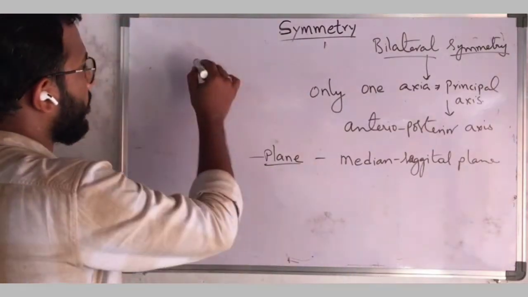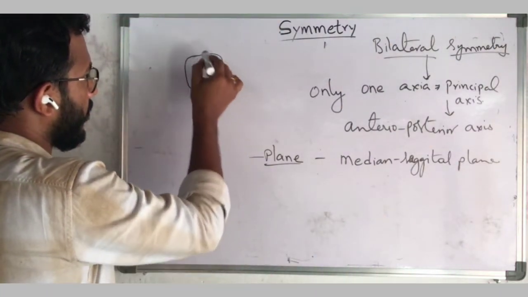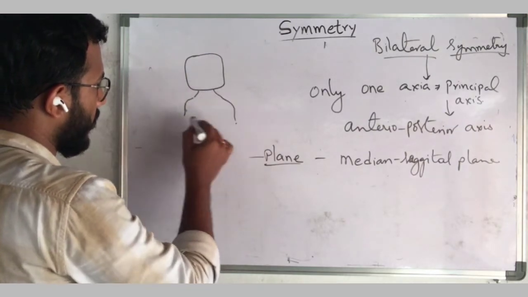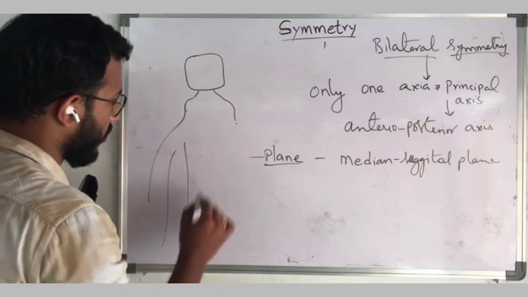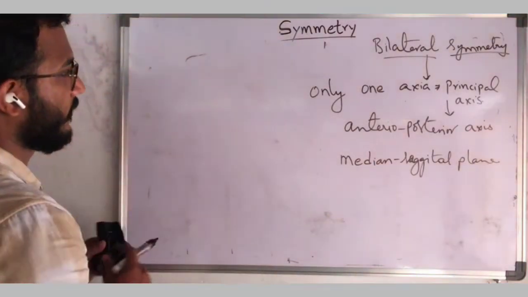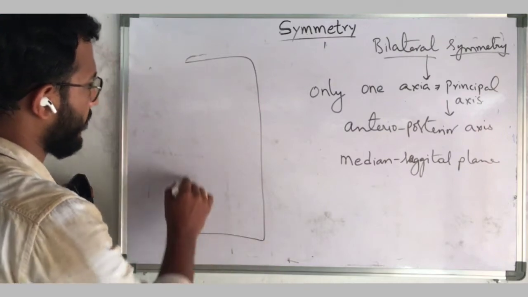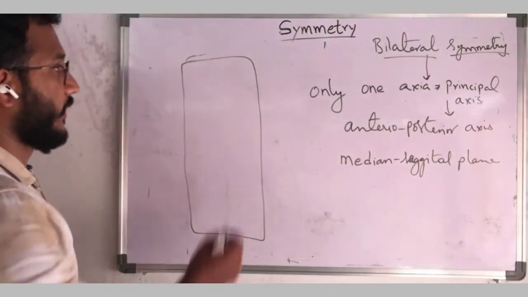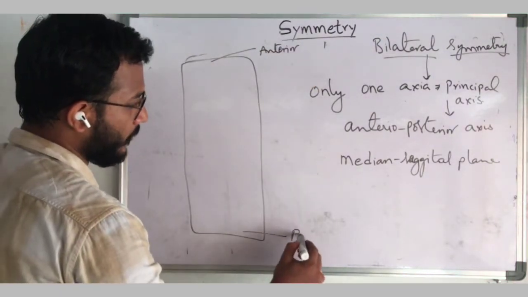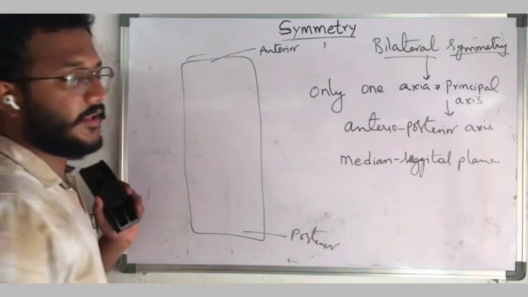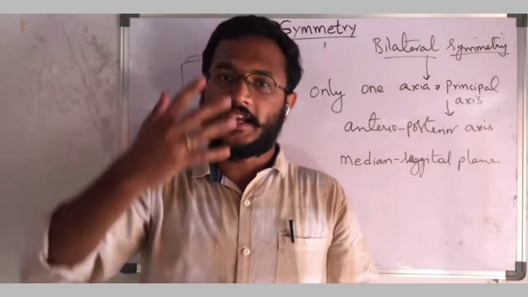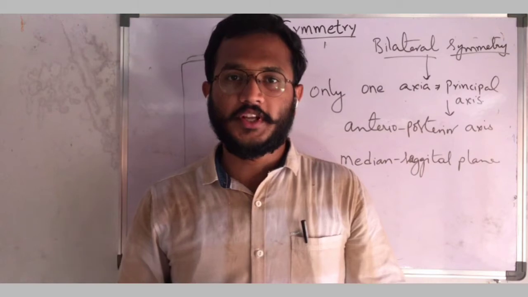Okay, for example, this is the human body. This side is known as anterior. This side is known as posterior. See here, this end is the anterior end and the leg side, that is the posterior end.